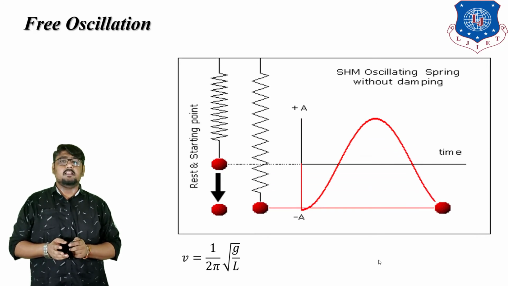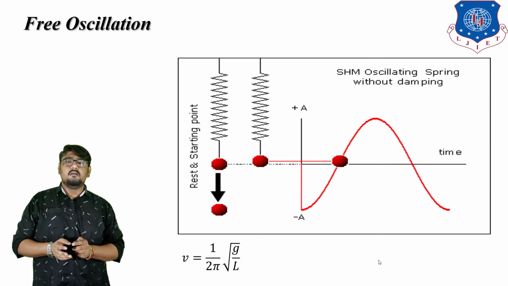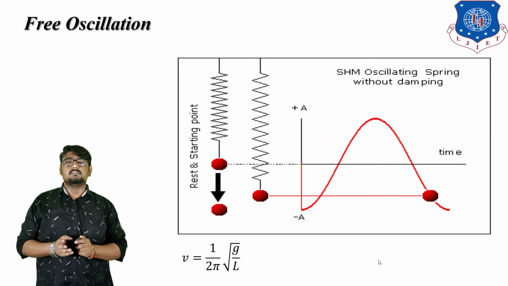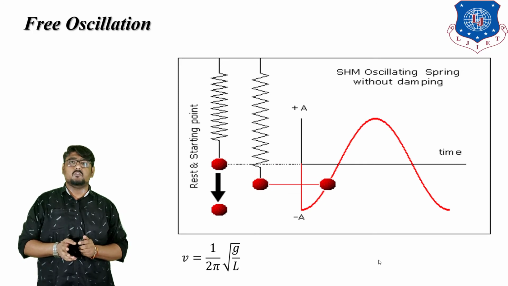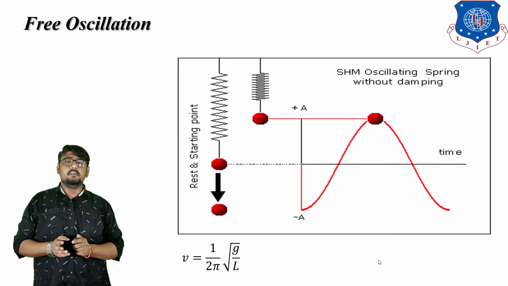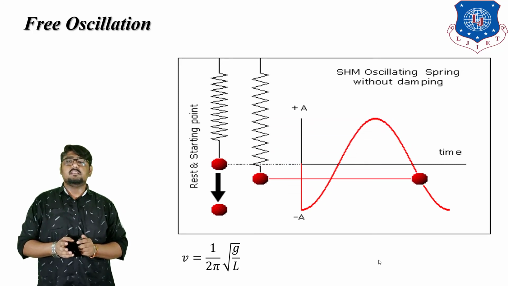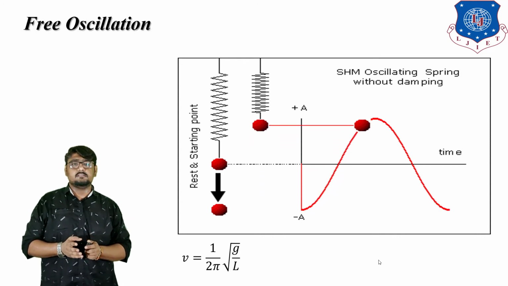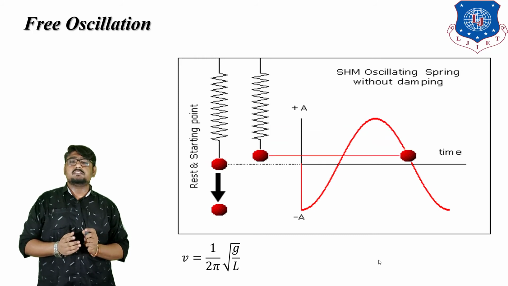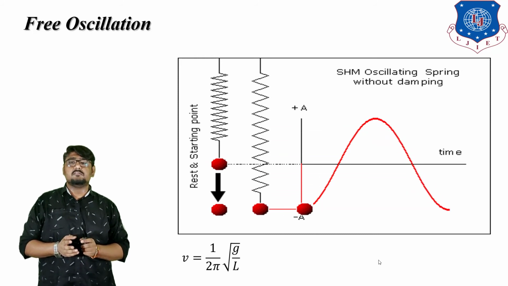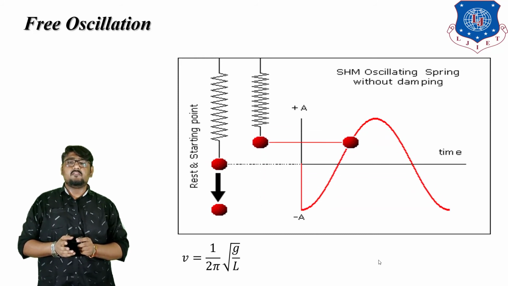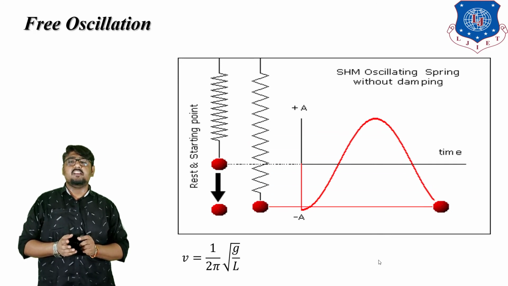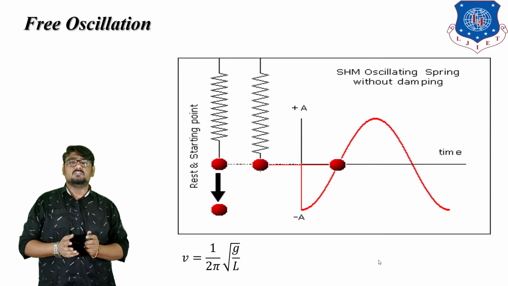The frequency will be the same as long as the pendulum does not experience a resistance to its motion. The frequency with which the pendulum oscillates freely on its own is known as the natural frequency. Thus, if no resistance is offered to the motion of any oscillating body by air friction or other forces, the body will keep on oscillating indefinitely at its natural frequency, as shown in the figure.